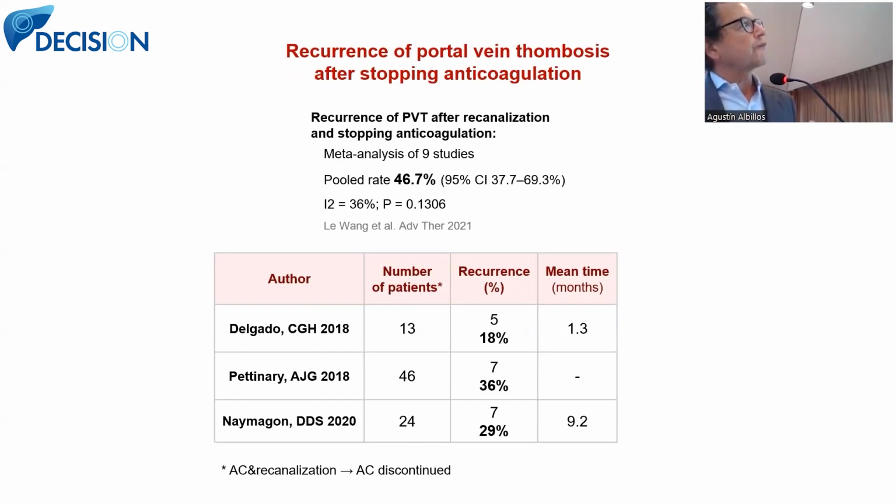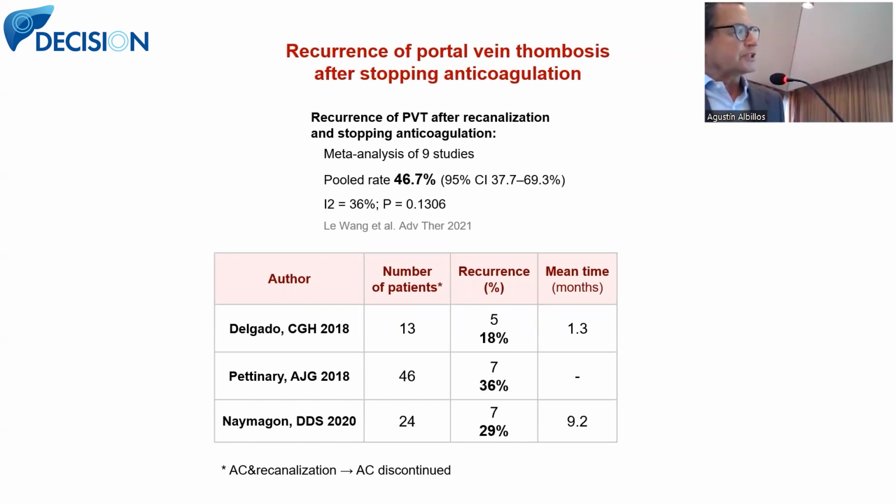Another advantage of anticoagulation is, well, I think I have been able to show you some of the risk factors that develop in the cirrhotic liver and that favor portal microthrombosis and also thrombosis of the portal vein. Once we stop anticoagulants, those risk factors remain there.